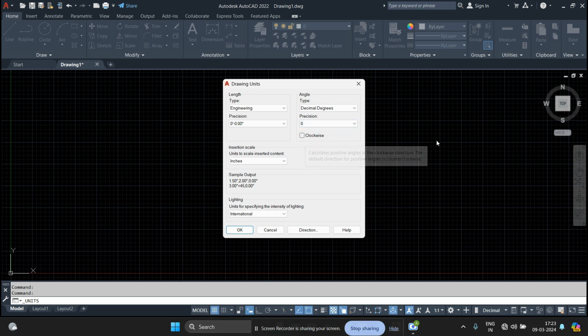Generally in AutoCAD, the angles are going to be measured positive in the anti-clockwise direction. If we don't want to use the anti-clockwise direction as positive, we can check on this clockwise option here and click on OK. This is how we can set up the units in AutoCAD.